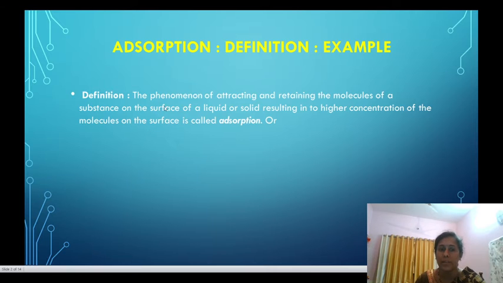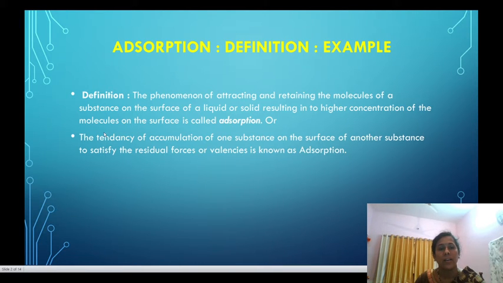Again, I am repeating this. That is the phenomenon of attracting and retaining the molecules of a substance on the surface of a liquid or solid, resulting in the higher concentration of molecules on the surface is called as adsorption.